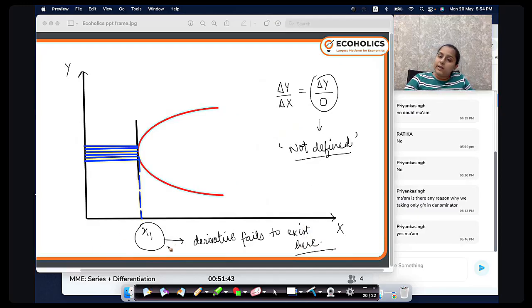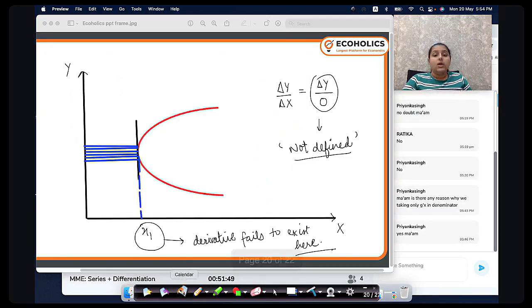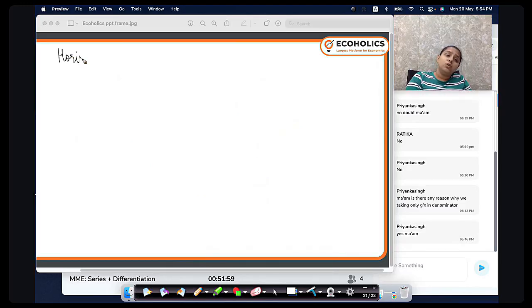Okay, is it clear? Any doubt till here? Now, these are some of the cases where the derivative fails to exist. Now I tell you some of the cases where derivatives are very important. One such case is the case of horizontal tangent. When the curve has a horizontal tangent, it becomes very important for us to study.